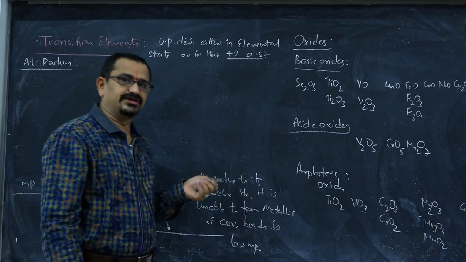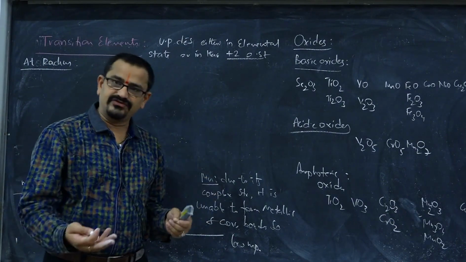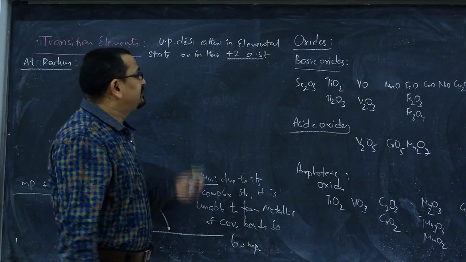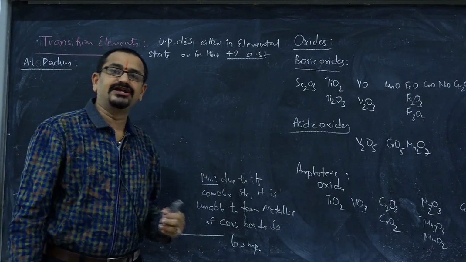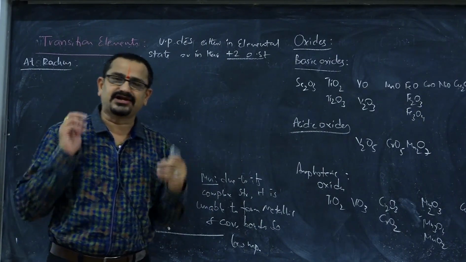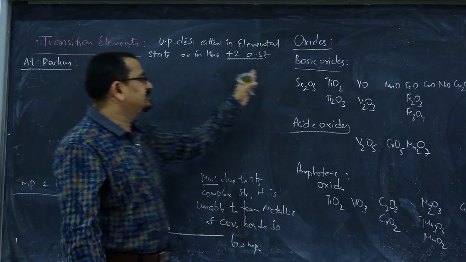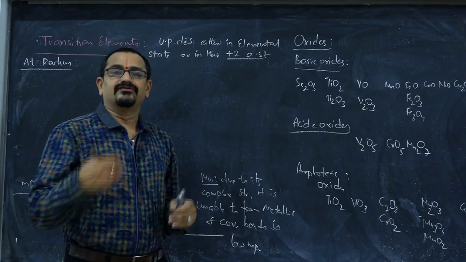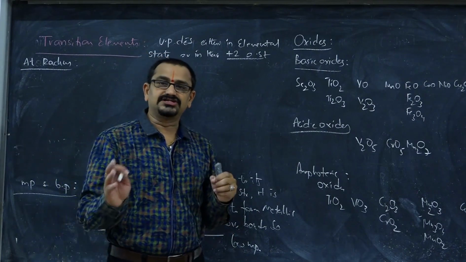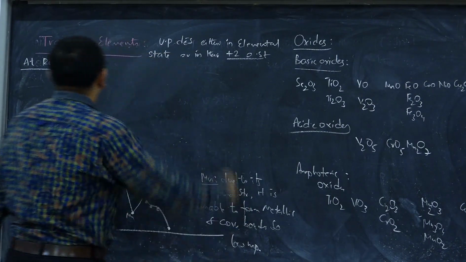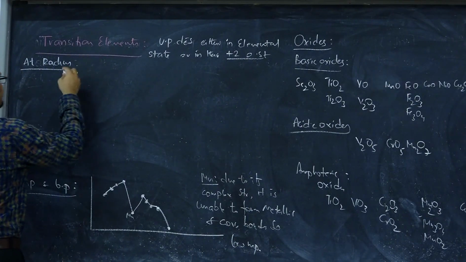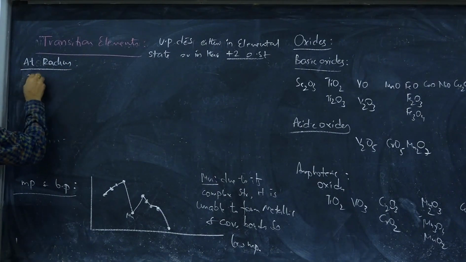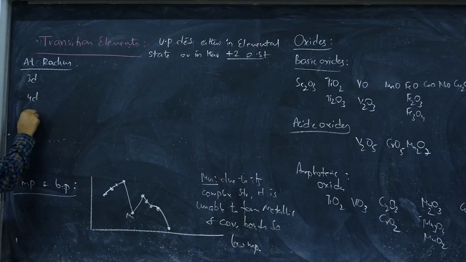Zinc, cadmium and mercury have D10 configuration in their penultimate shell, even in their +2 oxidation state, so they do not possess any unpaired d electrons. That's why zinc, cadmium and mercury, the last elements in every series, were treated as non-transition elements. Now, these transition elements are basically of 4 series, namely 3D series, 4D series, 5D series and 6D series.